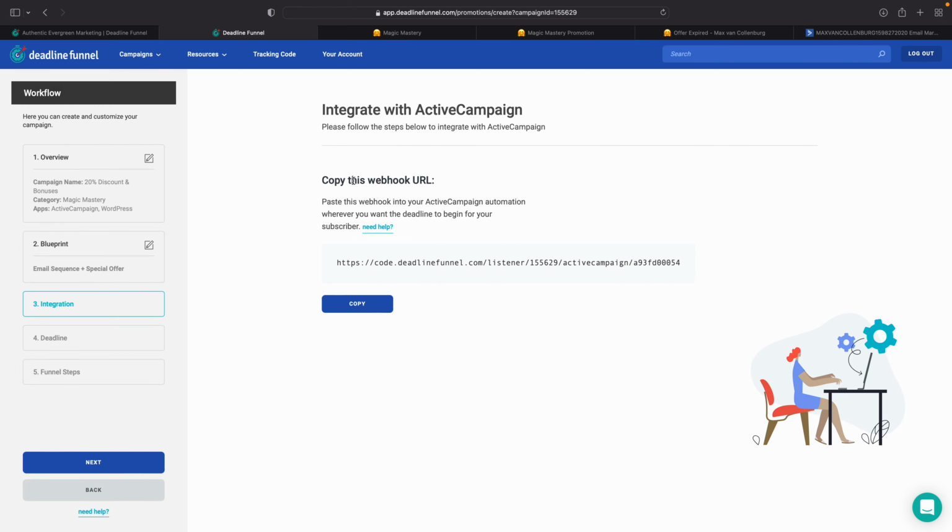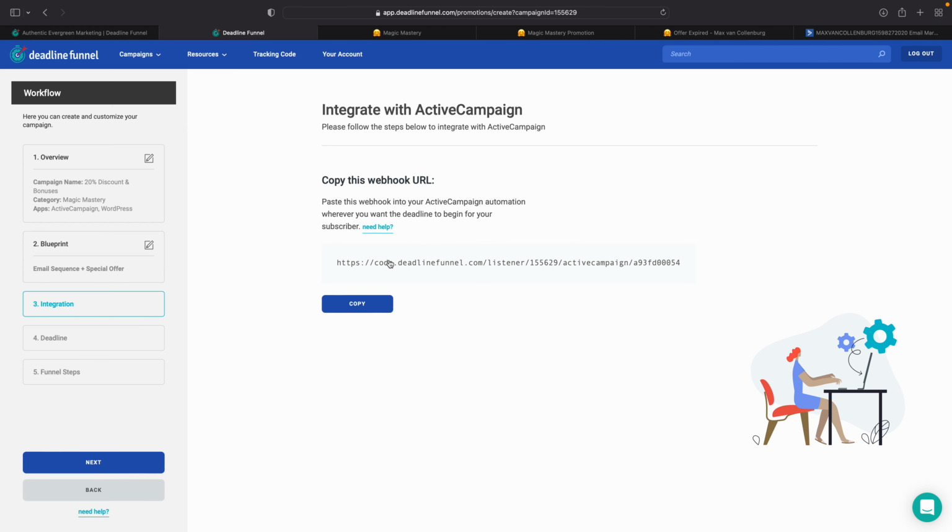And then you see that the webhook URL is generated, and this webhook is especially important if you want to trigger and generate that unique deadline for that person in your email service provider. So not based on a page visit, but based on when you trigger that webhook inside an automation. And that's really great because then you can basically decide when you want to start that deadline, when you want to start that promotion for that person.